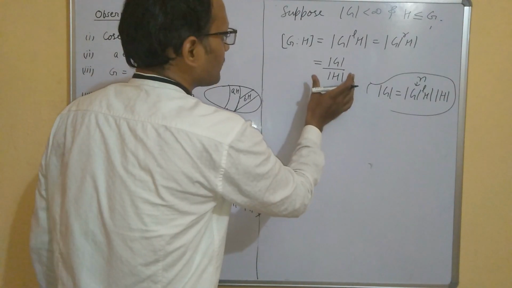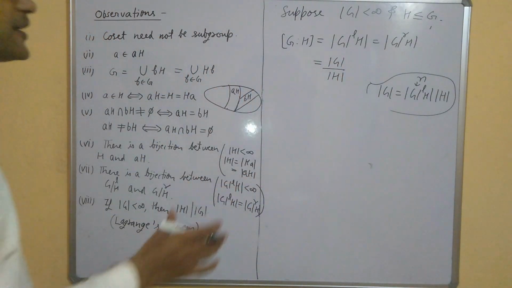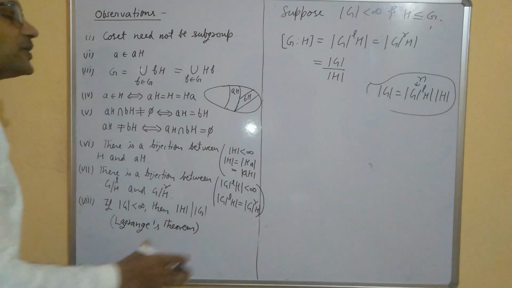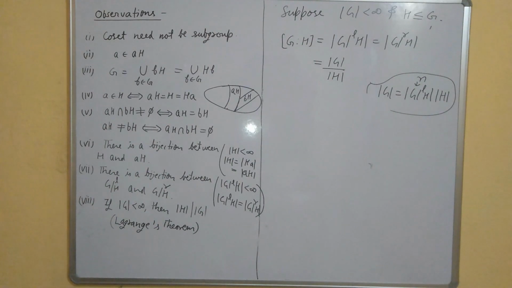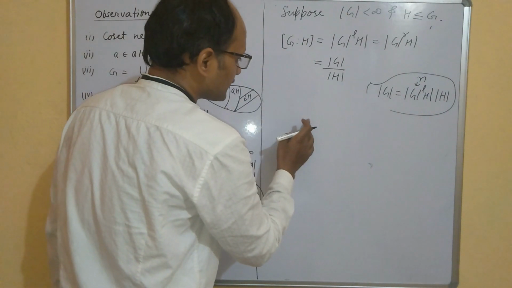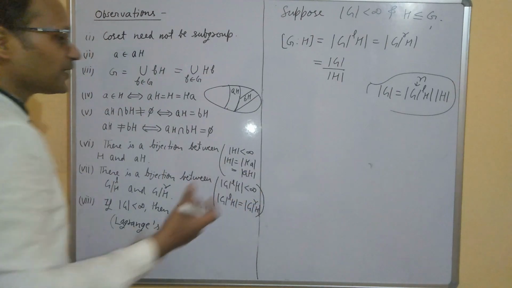So it may happen that a subgroup is infinite and the group is infinite, even then the index of the subgroup in the group is a finite number, for example Z upon nZ. And it may also happen, in case of Q and Z, as you have seen, that the index is infinite.